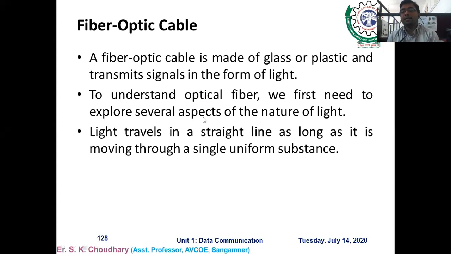Light travels in a straight line as long as it is moving through a single uniform substance. All of you know this property of light? Light travels in a single straight line as long as it is moving through a single uniform substance.